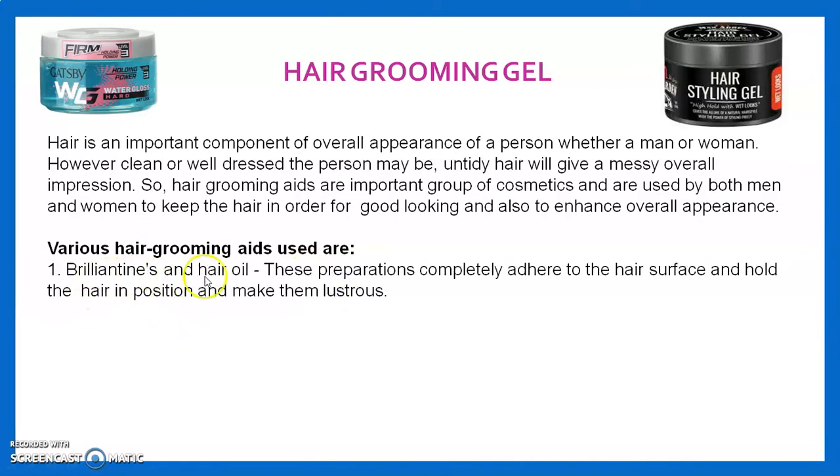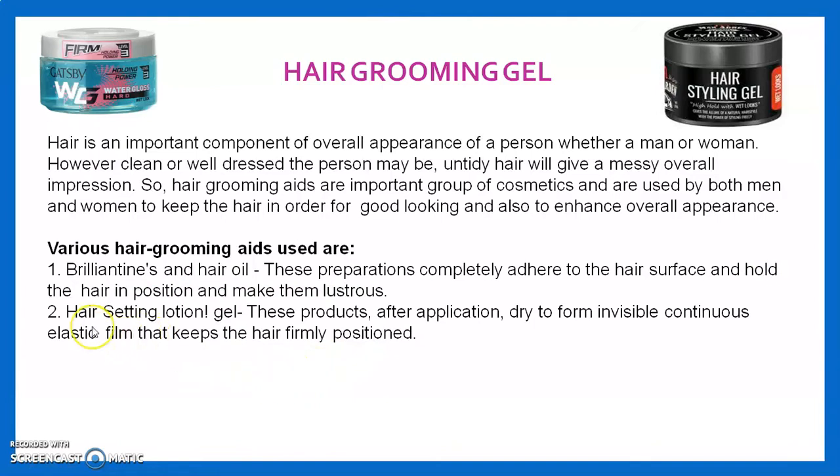First of all, brilliantines and hair oils. These preparations adhere to the hair surface and hold the hair in position, producing a luster to the hair and improving their personality. Hair setting lotion gel: these products after application dry to an invisible continuous elastic film that keeps the hair firmly, giving a proper, tight position to the hair.